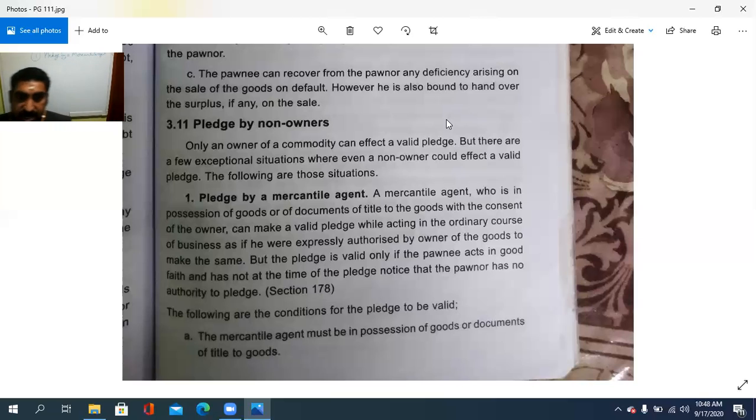The following are the conditions for the pledge to be valid. The mercantile agent must be in possession of the goods or documents of the title to the goods. They must have the possession of the goods. The goods should be possessed by them, isn't it? So that is, the mercantile agent must be in possession of the goods or the documents of the title to the goods. That is the first condition.